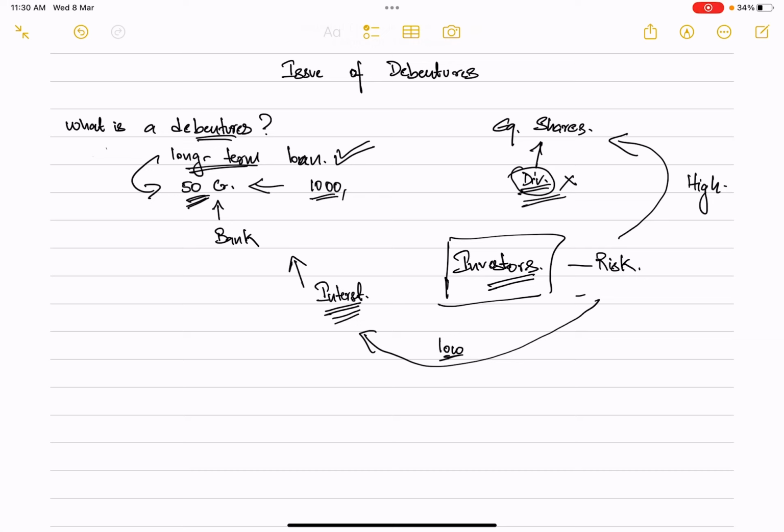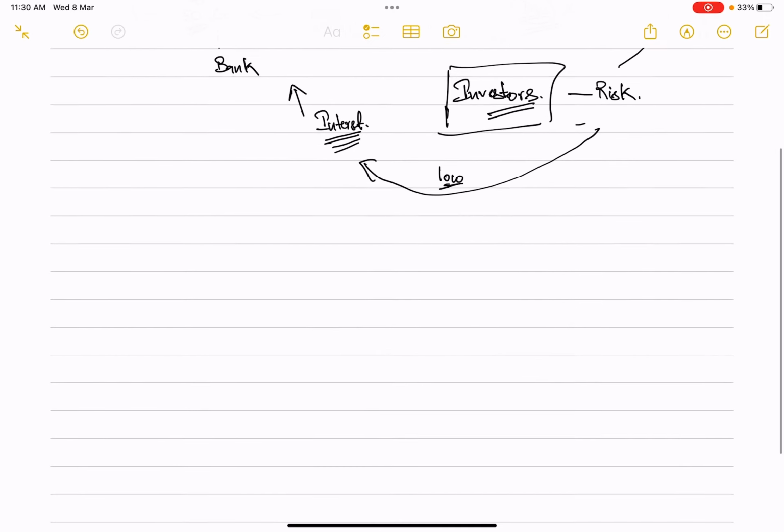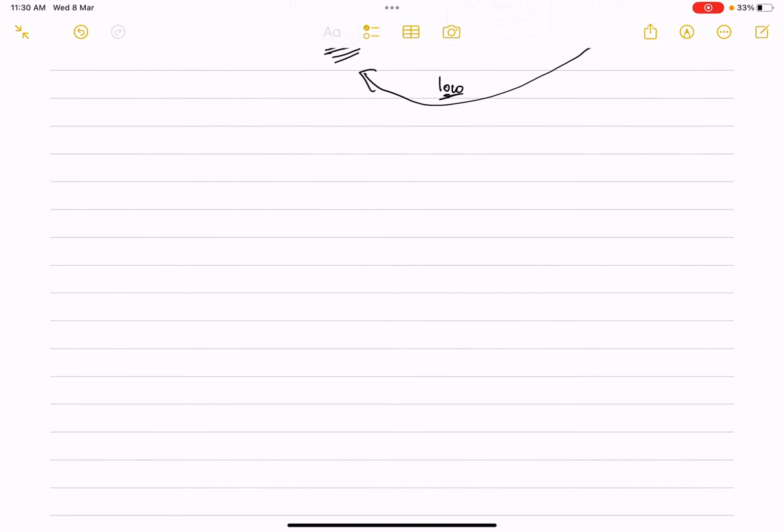Now let's talk about the benefits to the company. The company also has certain benefits that it gets from the issue of debentures. Firstly, it is a source of raising capital.